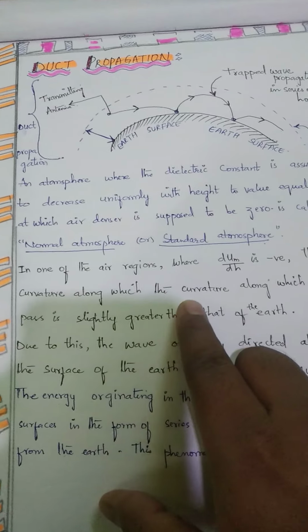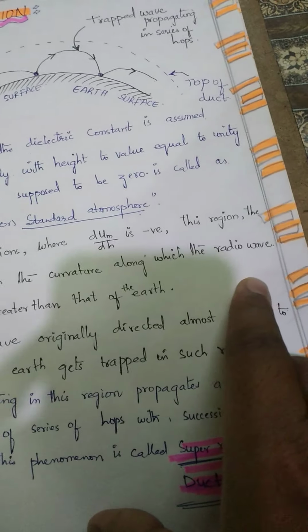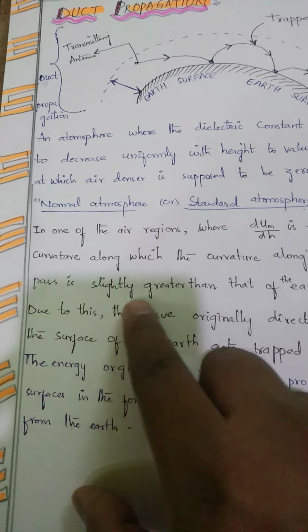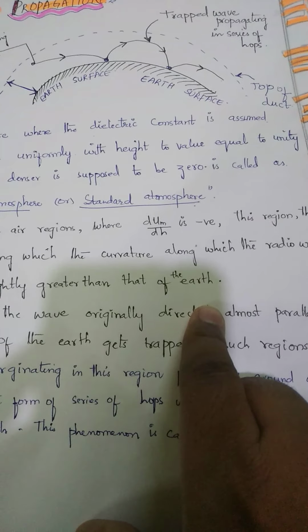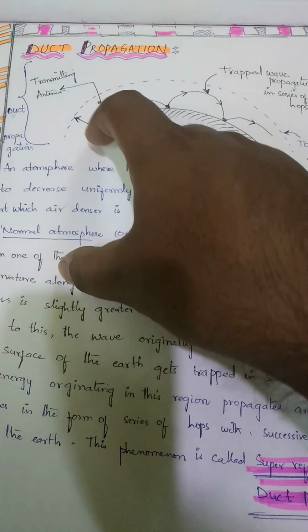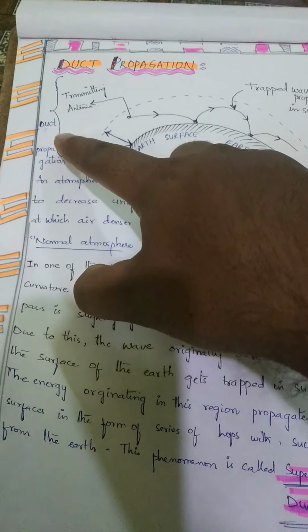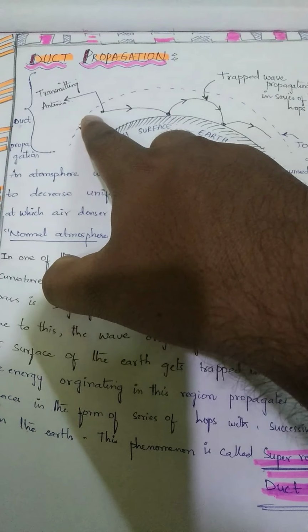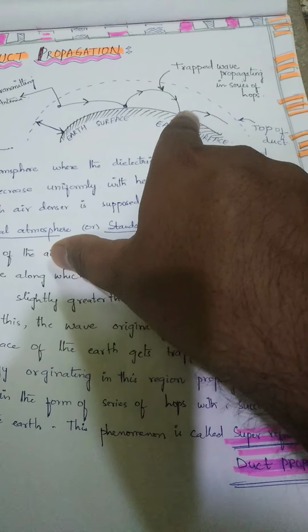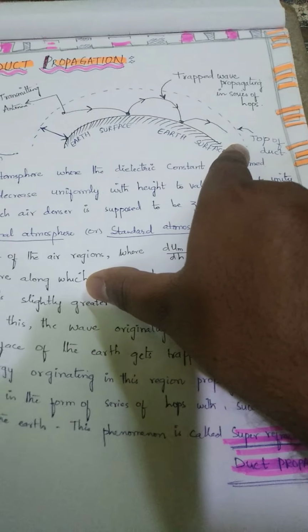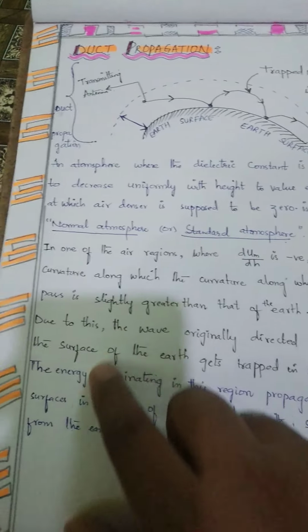Along with the curvature, the radio wave path is slightly greater than the earth. So what is the height we have considered? This is somewhat above the earth. Then this is called duct propagation, where you have one transmitting end making the trapped wave propagate. Then it makes a different series of hops. Then we get the top of the duct.